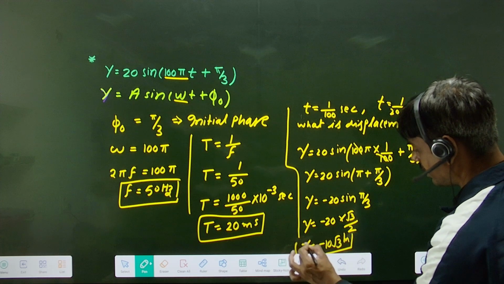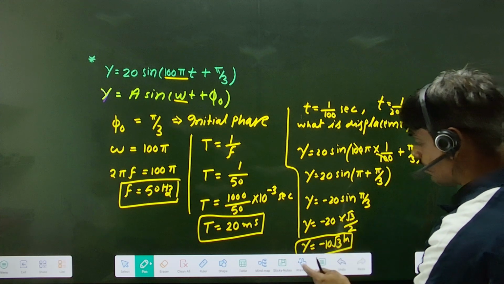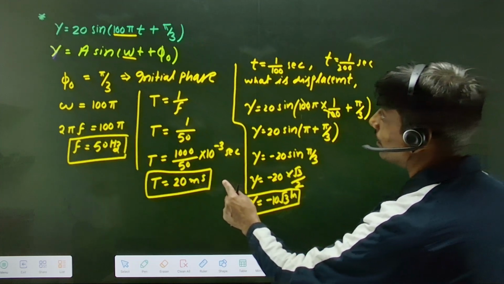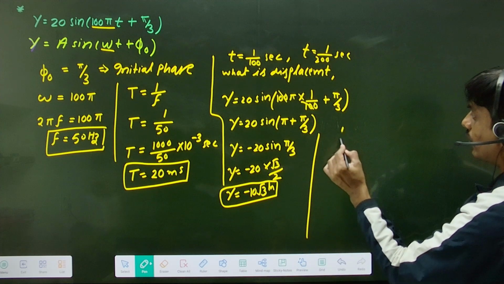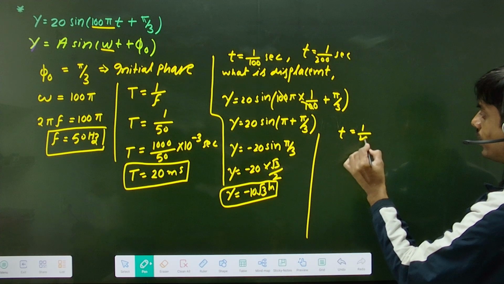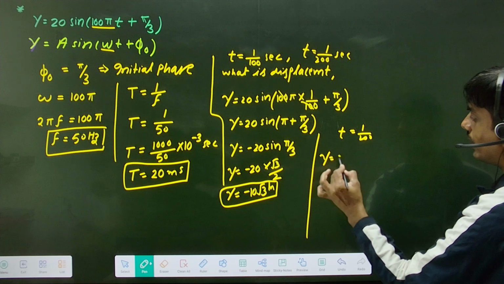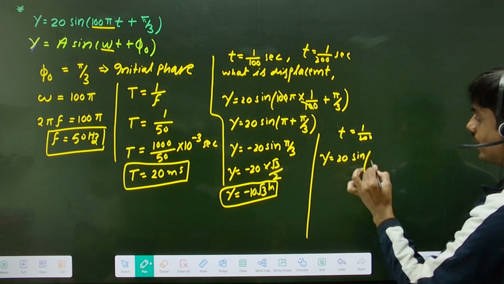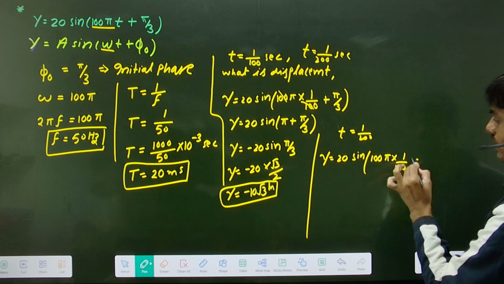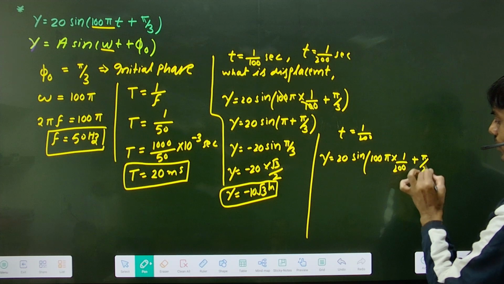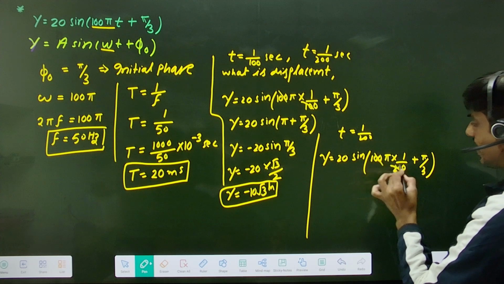One part is also remaining here: what will it be at t equal to 1 upon 200? So at t equal to 1 upon 200, y equal to 20 sin(100 pi into 1 upon 200 plus pi by 3). What is the answer here? This is pi by 2.